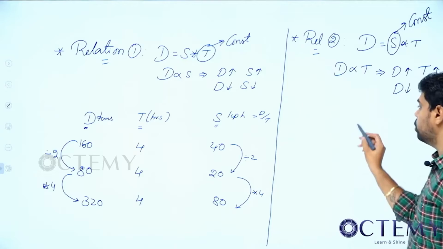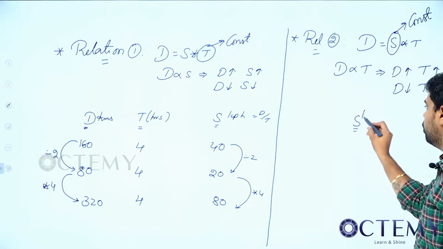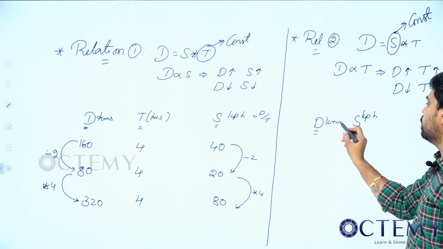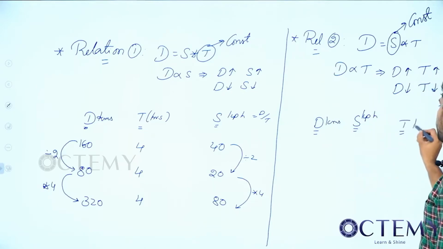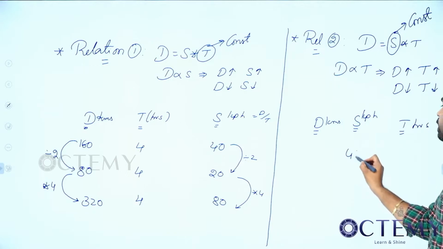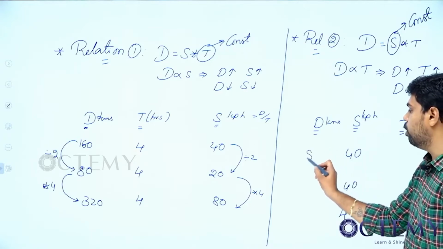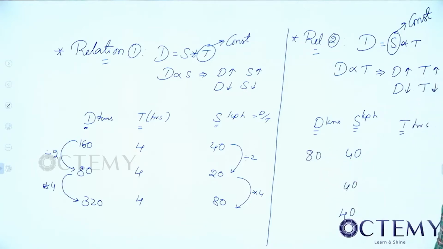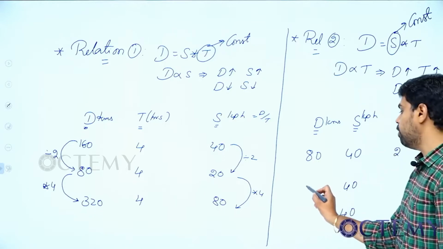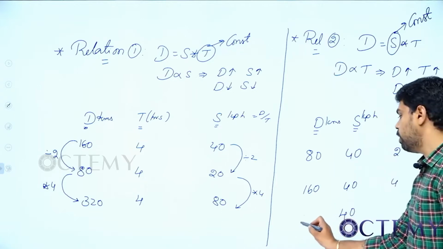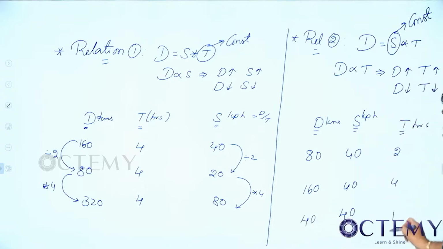So now which I should keep constant? Speed I will take in kilometer per hour. So then distance should be in kilometers. Time should be in hours. Okay, so speed I will take 40 km per hour constant. If I take speed constant 40 km per hour, so I want to travel 80 kilometers at this speed. What will be my time period? 2 hours. So if I want to travel 160 kilometers, it will be 4 hours. When I want to travel 40 kilometers, it will be 1 hour.